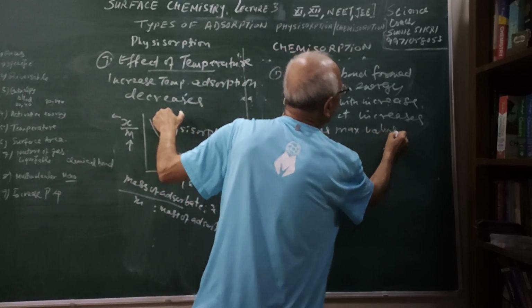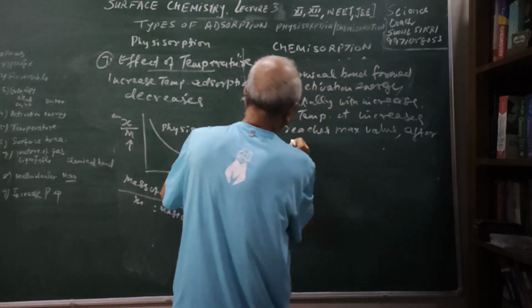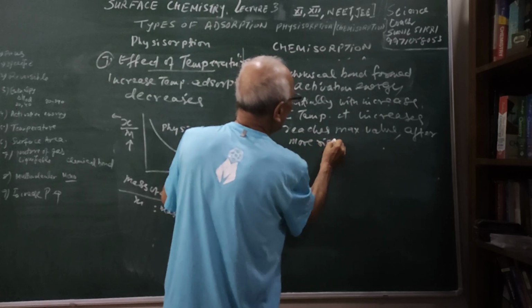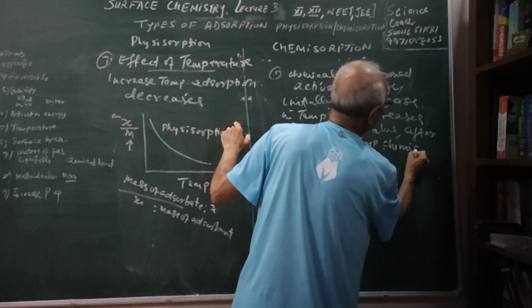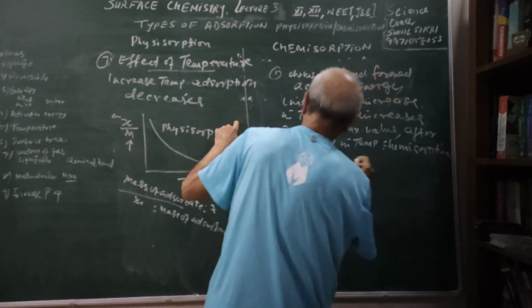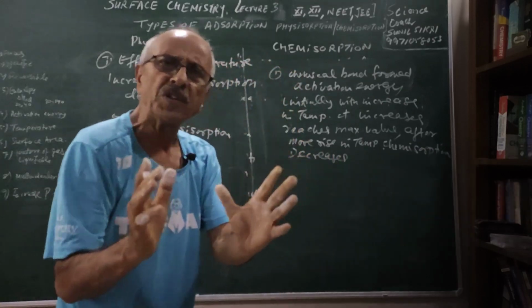That means the bond has been formed, and after a further rise in temperature, chemisorption decreases because you need energy for the formation of chemical bonds.